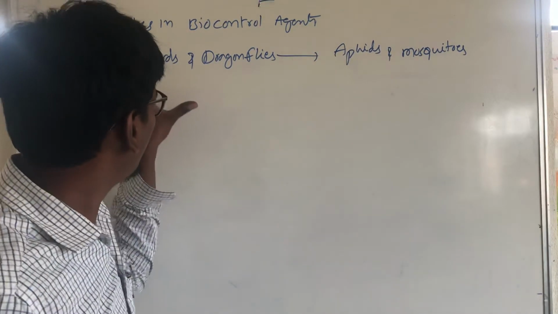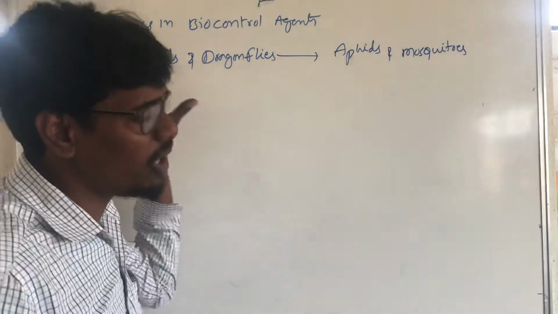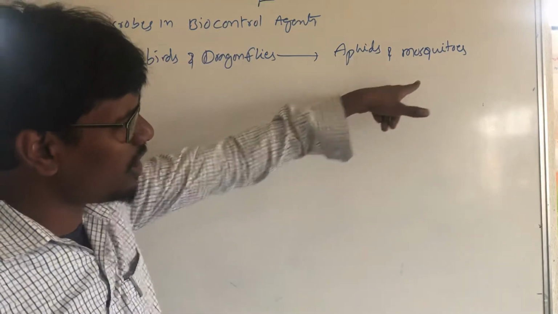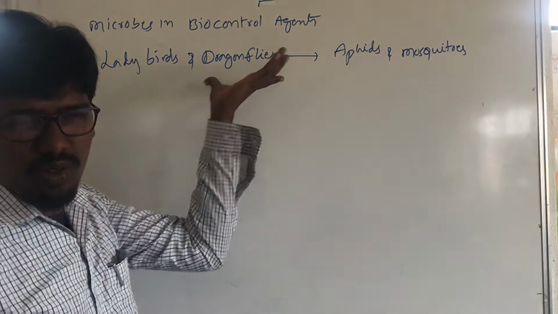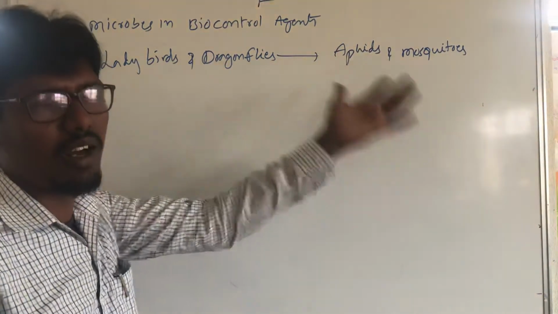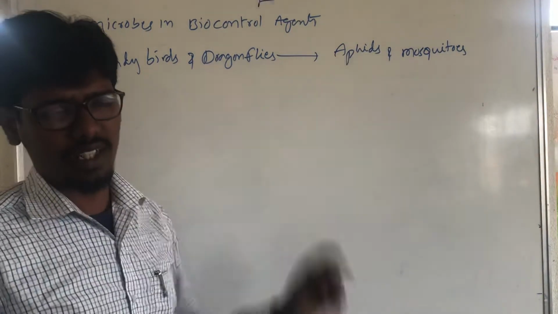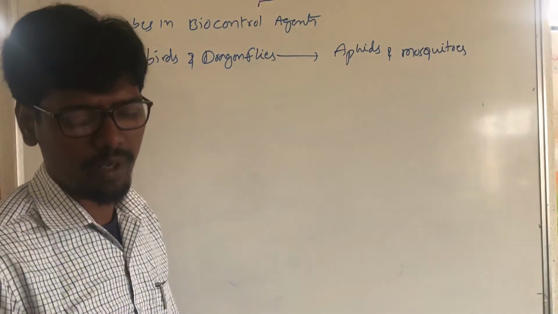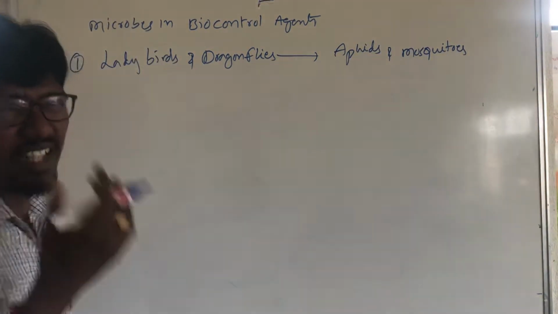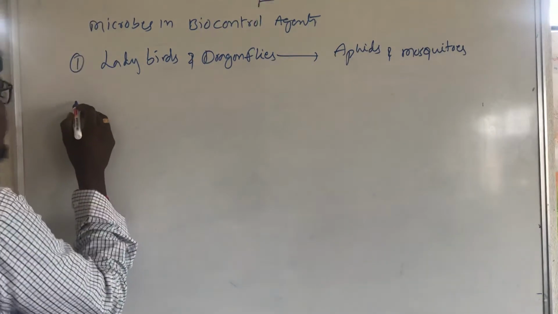We use ladybirds and dragonflies to remove aphids and mosquitoes in agriculture and organic farming. Next thing is Bacillus thuringiensis.